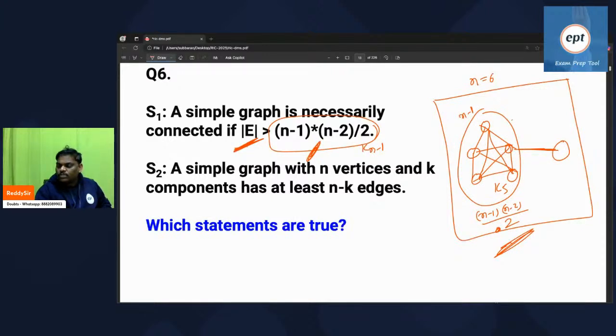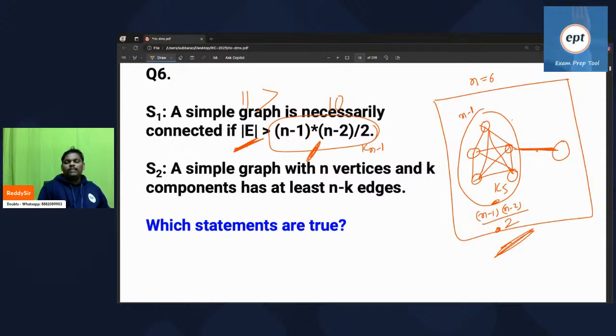Suppose n value is 6: 5 into 4, 20 by 2, is 10. So this is 10. Suppose it is 11, that means one extra edge is there, which guarantees that it is connected. A simple graph is necessarily connected if the number of edges is more than (n minus 1) into (n minus 2) by 2. Is it true or false? Please check.